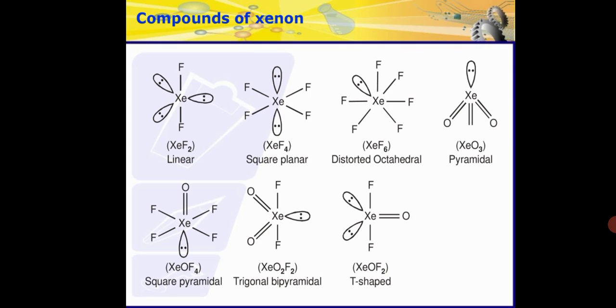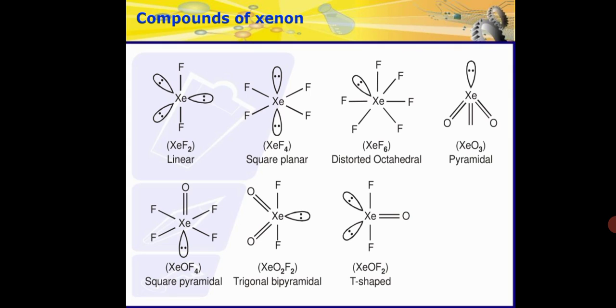Otherwise, the equations are very simple. If you want to prepare XeF2, which is a linear molecule, as we can see on the screen, the first one, you have to pass xenon gas and fluorine gas in the ratio 1:3 in a nickel container at 675 Kelvin. Got it? You will be getting XeF2 gas.